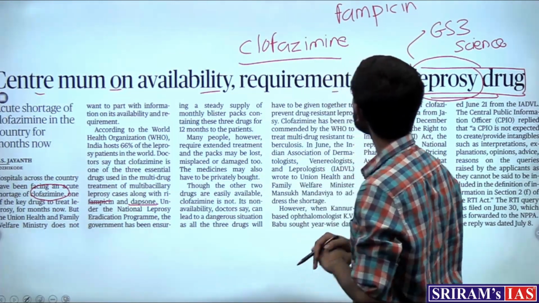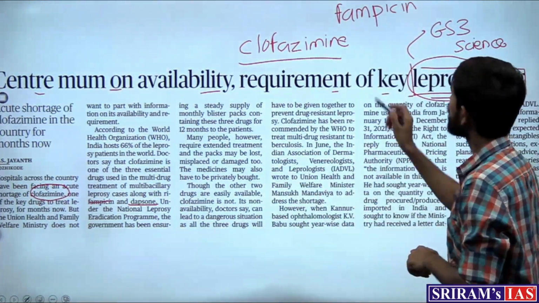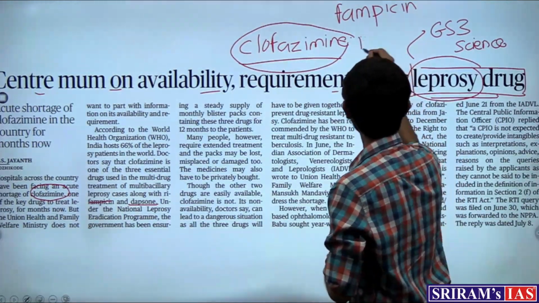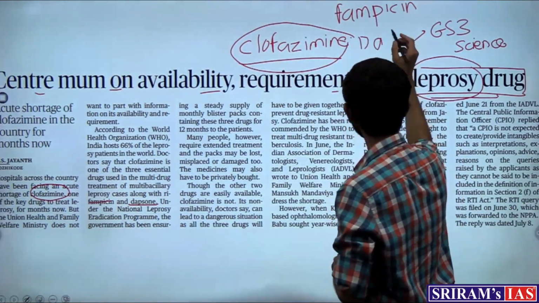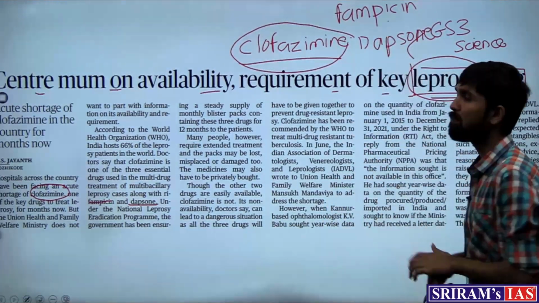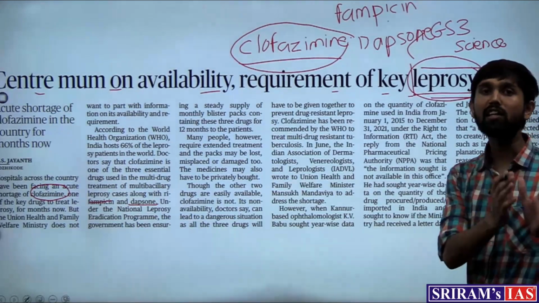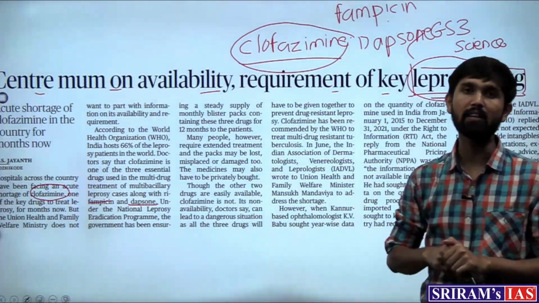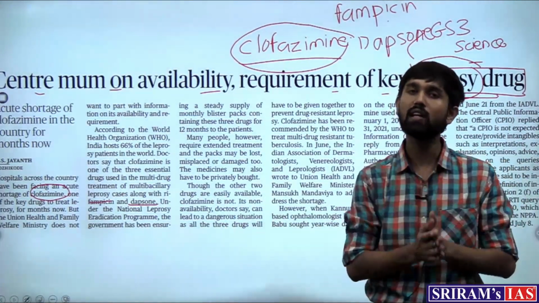Do we need to remember these names? Clofazimine can be an important name to remember, and dapsone. These are the 3 important drugs which need to be given together as a multibacterial therapy to treat leprosy.